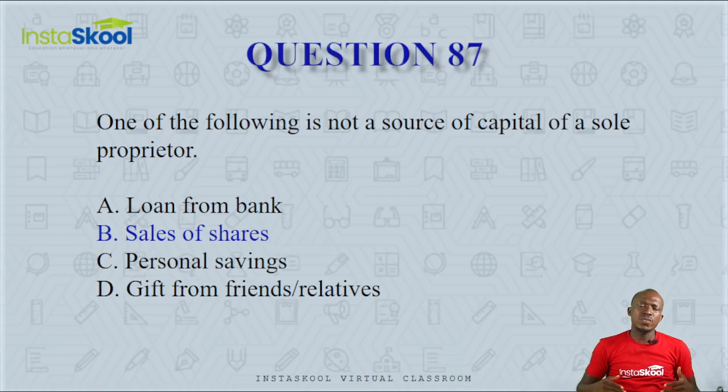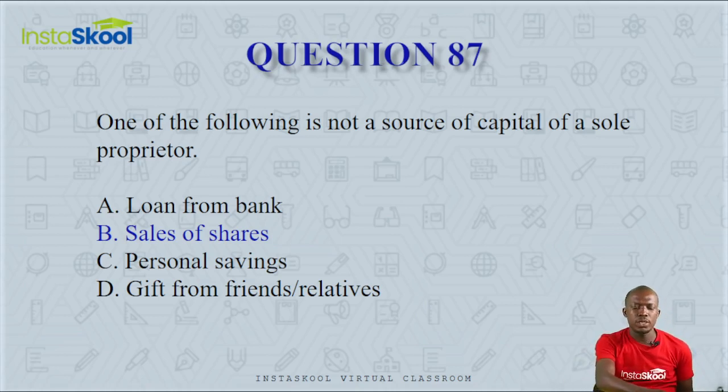Their sources of finances are usually personal, and they cannot source for capital from the public. So they can get loans from the bank, they can get funds from their personal savings or from their friends, but they cannot sell shares to the public. So the correct answer here is option B, sales of shares.